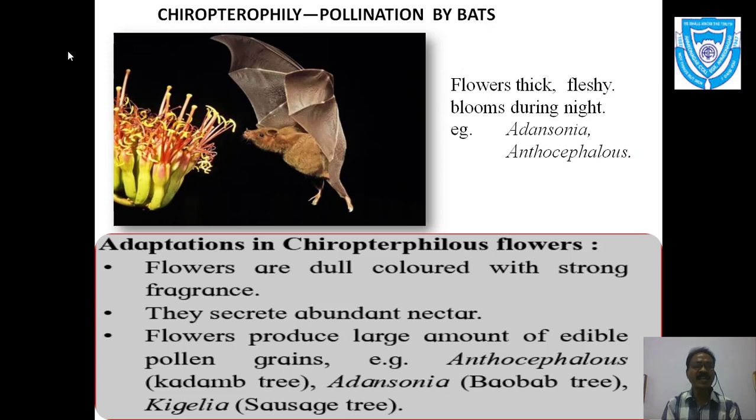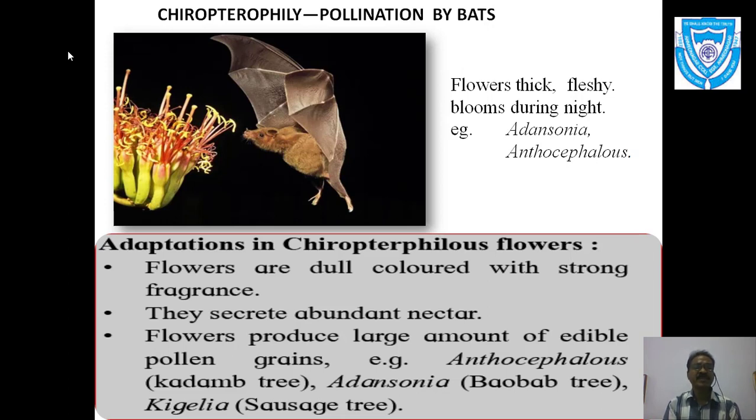They are dull colored with strong fragrance. Again, this is a very simple logic: bats cannot see colors, since they are active during the night time, and hence the flowers are made accordingly. That means they are dull colored, not attractive or shiny, but they have a strong fragrance.